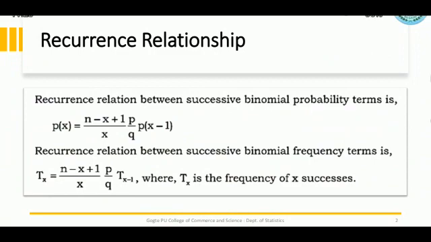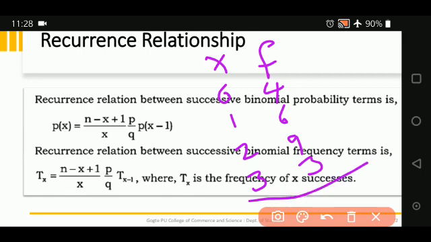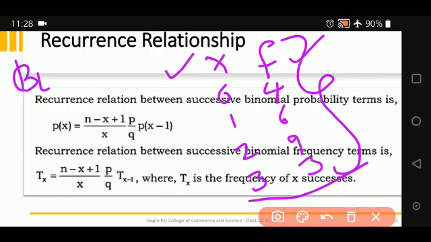See now, for an example, x and f: x is 0, 1, 2, 3, 4 and f is 6, 9, 3. This is an example. What is this? You have the x values and you have the frequency values. This is a simple observed frequency distribution. Now for this particular distribution, they will ask you to fit a binomial distribution.